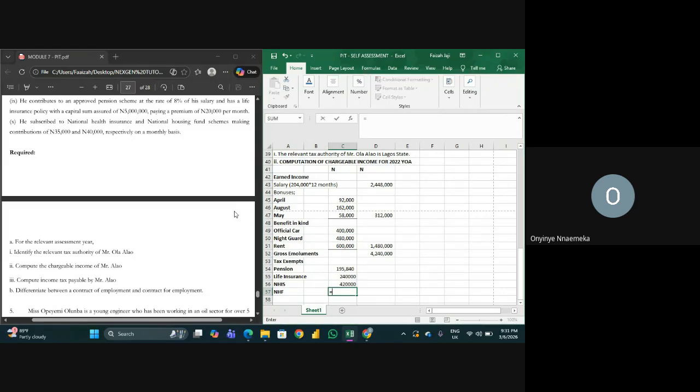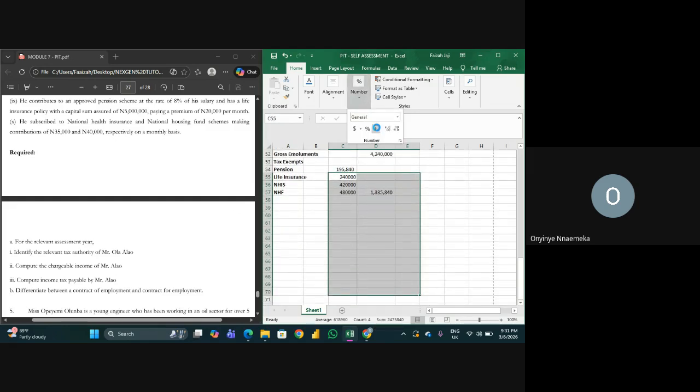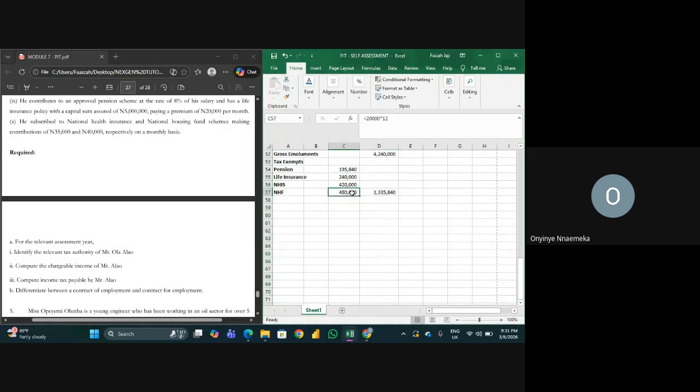So he also paid 40,000 naira per month. Okay, this is the total exempt.